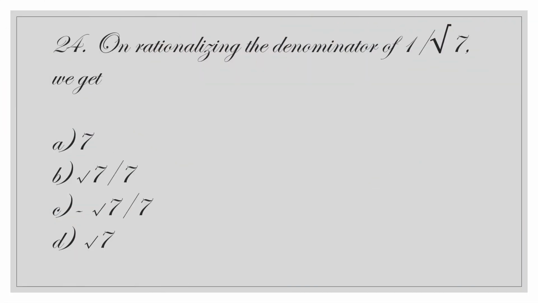On rationalizing the denominator of 1/√7 we get, so we multiply both numerator and denominator by √7. So 1 × √7 / (√7 × √7), that is equal to √7 / 7.